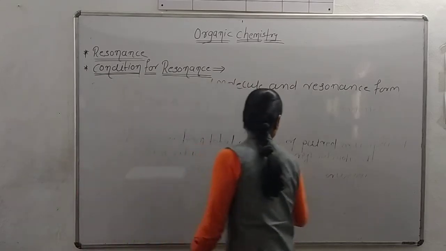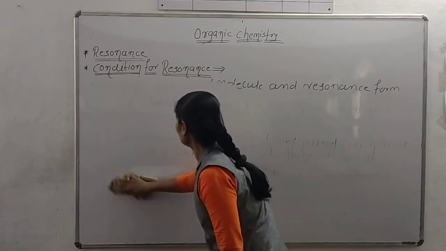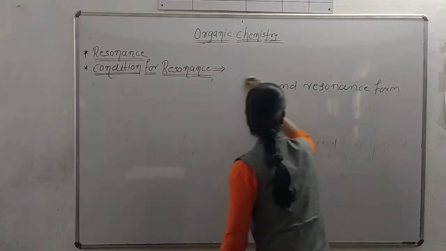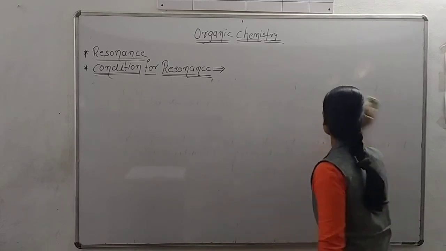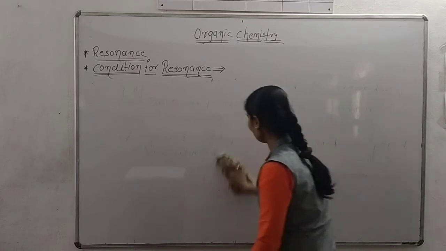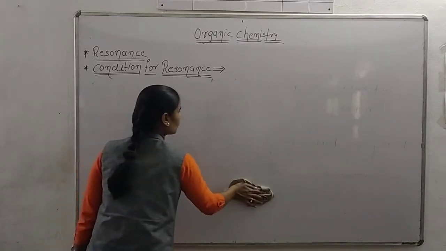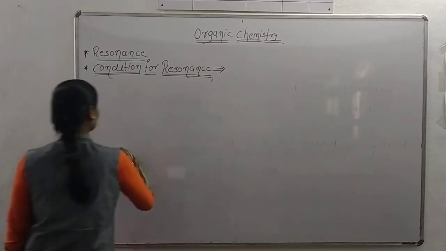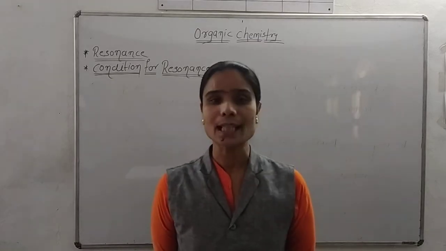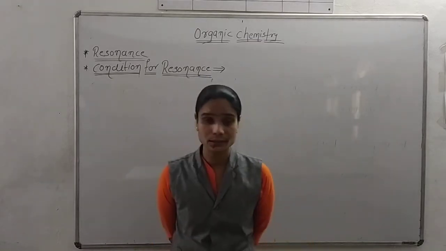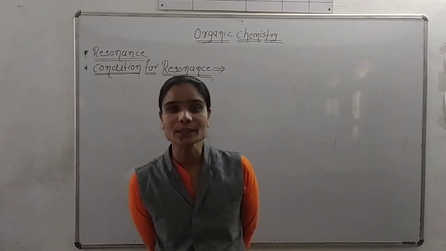And we know that conjugations are nothing but the molecule which has alternate double bond and single bond. Those molecules are called conjugated molecules, and the system in which conjugated molecules are present is called a conjugation. We already saw resonance in the last lecture, and today we will see the condition for resonance. But why does resonance occur?